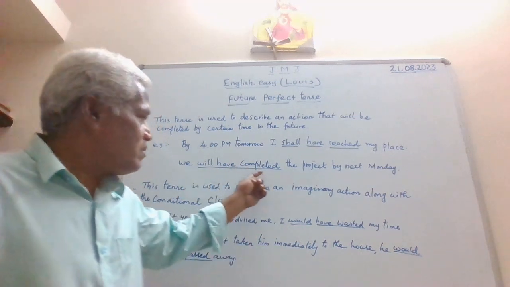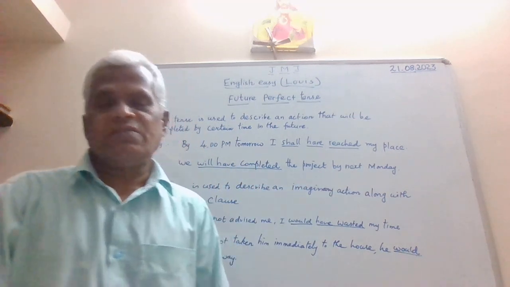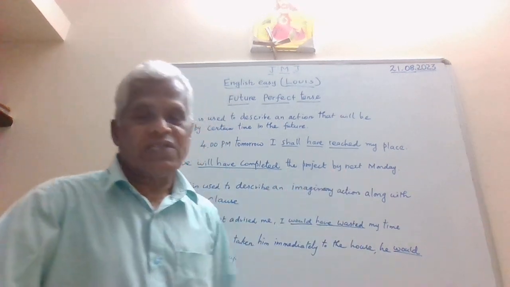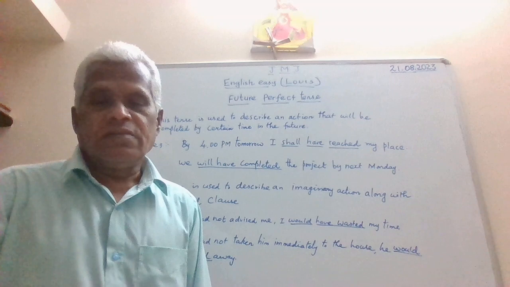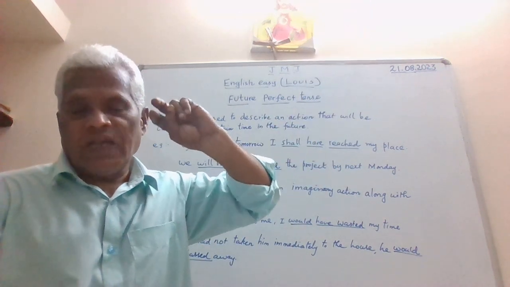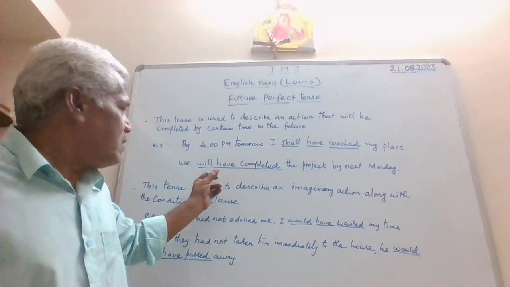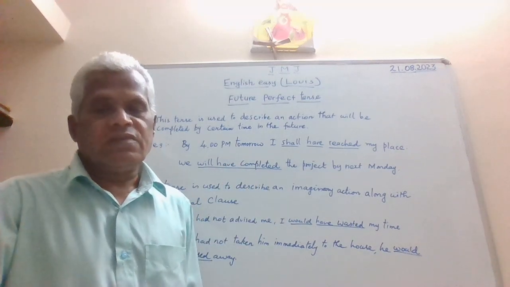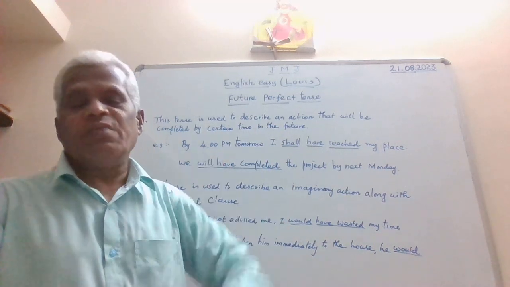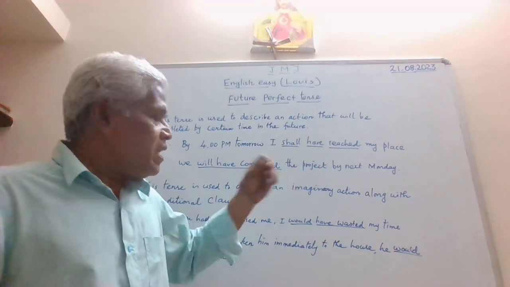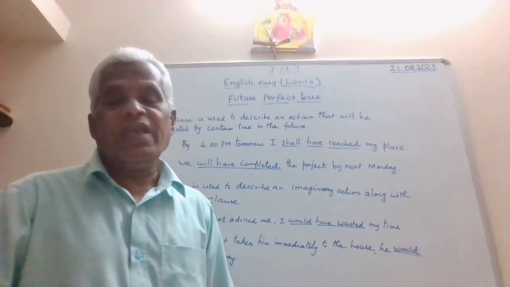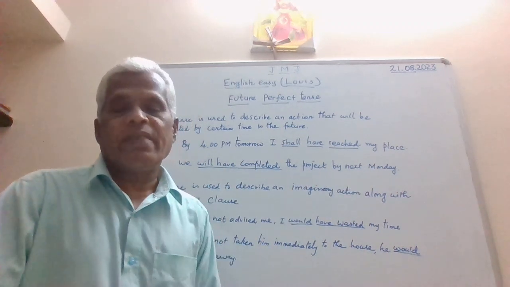Look at the next example here. We will have completed the project by next Monday. Of course, the project is going to be completed. We will have completed the project that had begun already in the past, and it is going to be over in the future by next Monday.